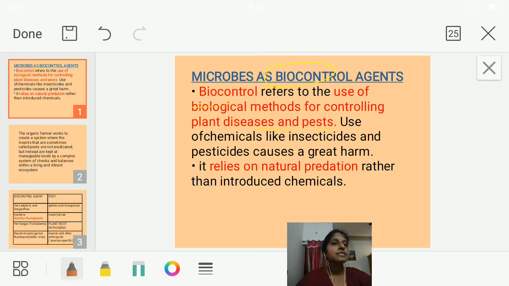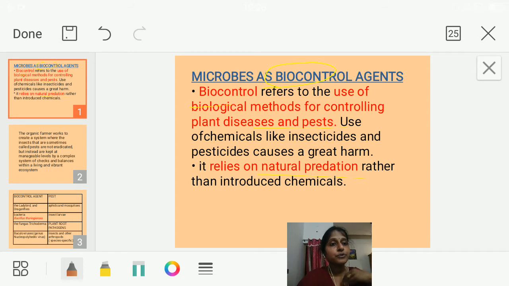So plant diseases and pests are controlled with the help of what? We are going to control them with the help of microorganisms or living organisms. That one we call biocontrol methods, okay. So here we are just going to rely on natural predation. Natural predation means what? Pest and predator relationship. So when I see that one is acting as a pest, it means what? It is going to harm the crop, okay.